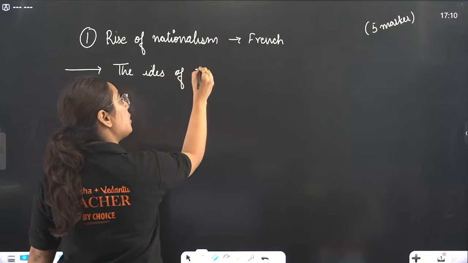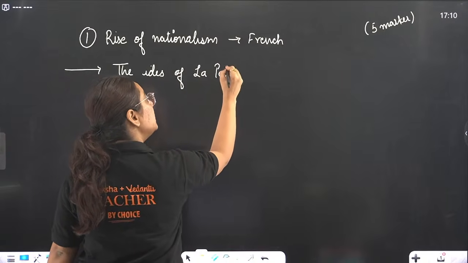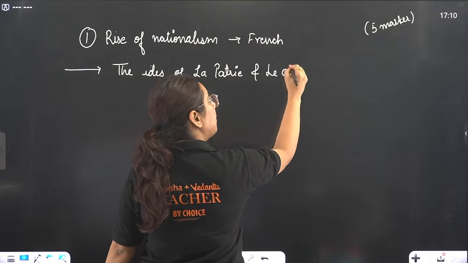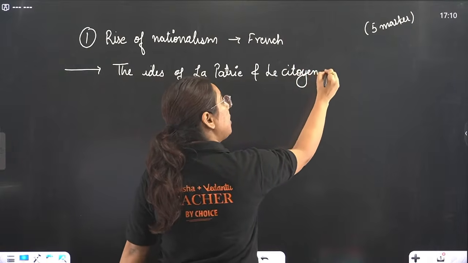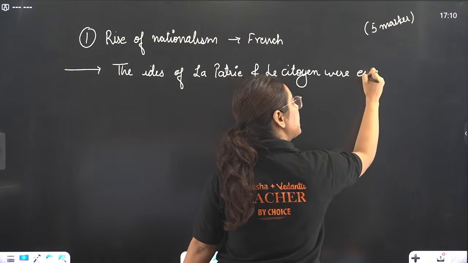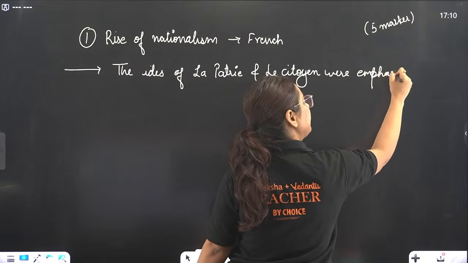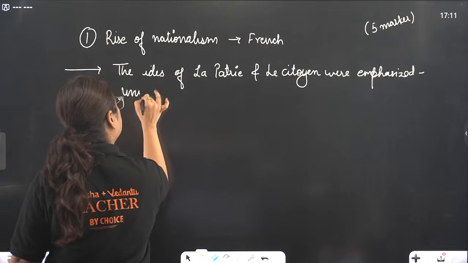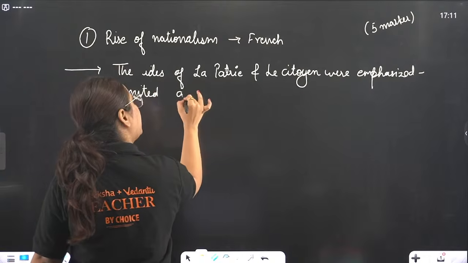The ideas of la patrie and les citoyens were popularized. Why were they popularized, or emphasized? So that it can bring unity among all the people, or unity among the nation.